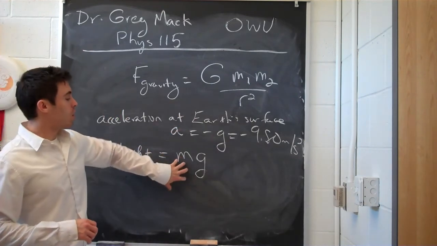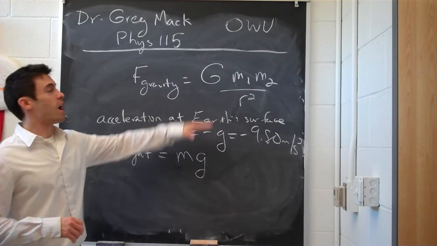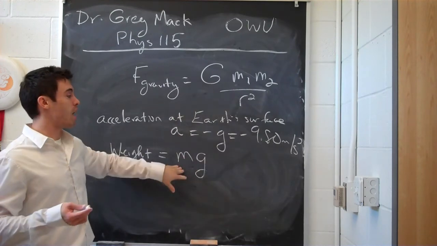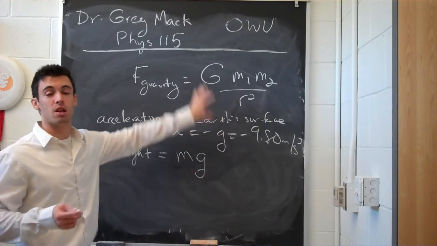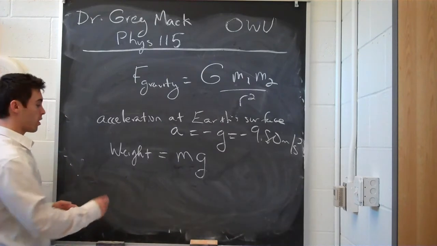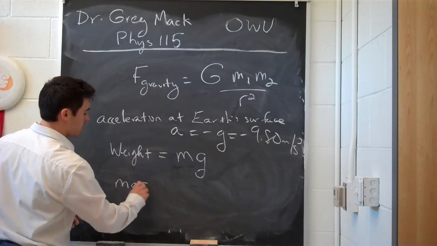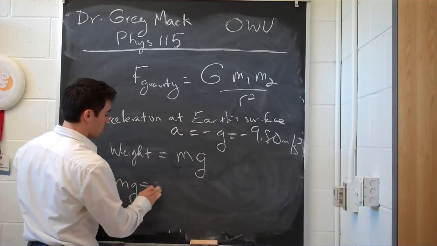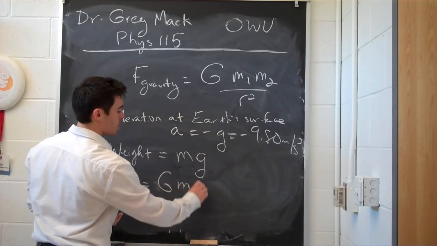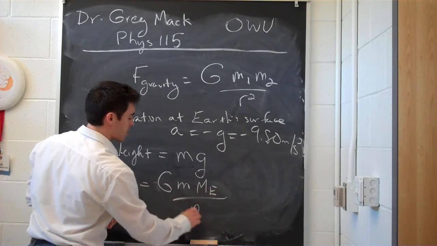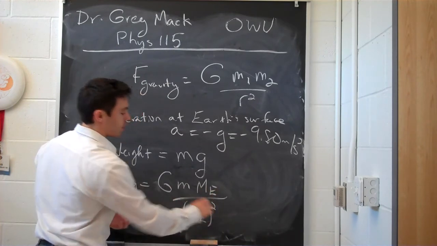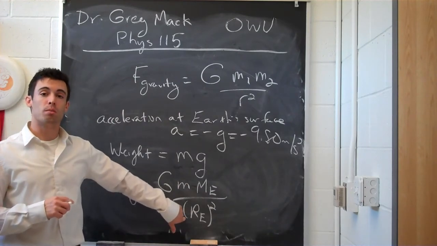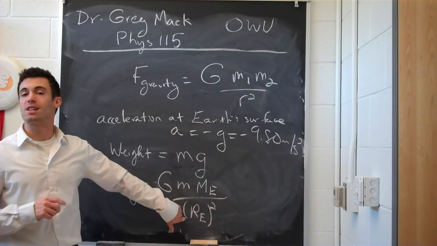So if we're looking at the surface of the Earth, this equation right here has to equal this with specific things for Earth. If you're not looking at Earth, then it's just m times whatever acceleration this happens to be equals that. If you are looking at Earth, then that means that mg, m being you, whatever mass you are, is equal to capital G times your mass times the Earth's mass divided by the radius of the Earth squared, where we can and do place all the mass of the Earth at the very center.